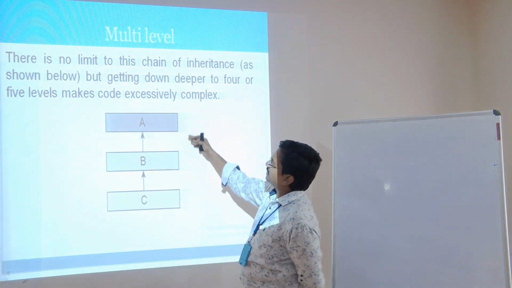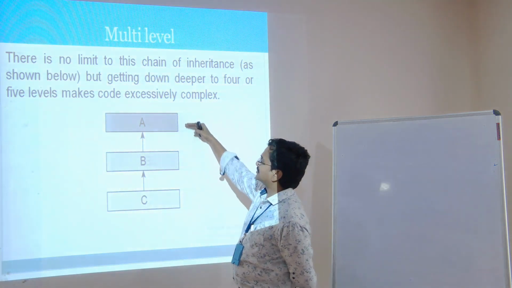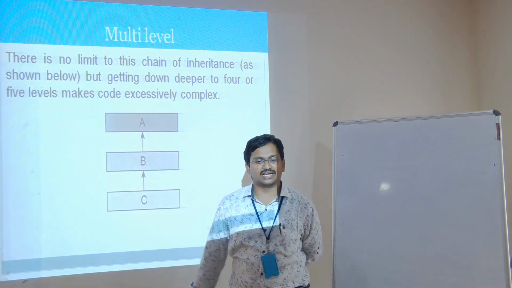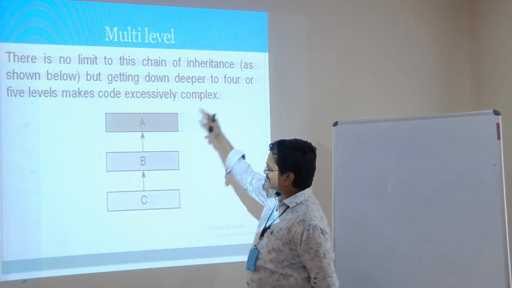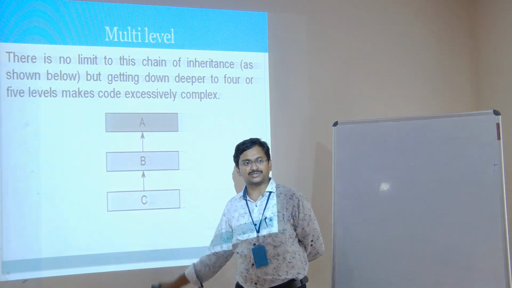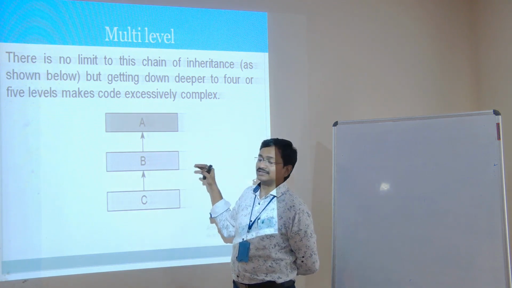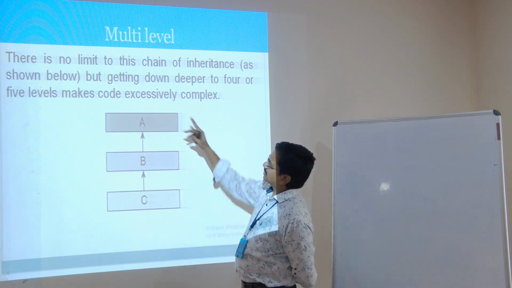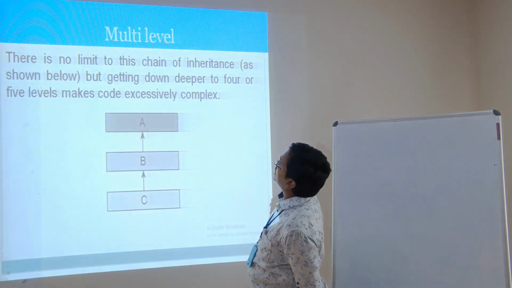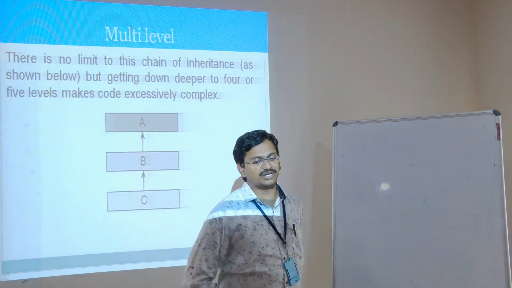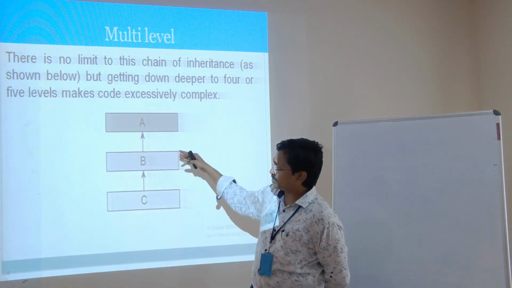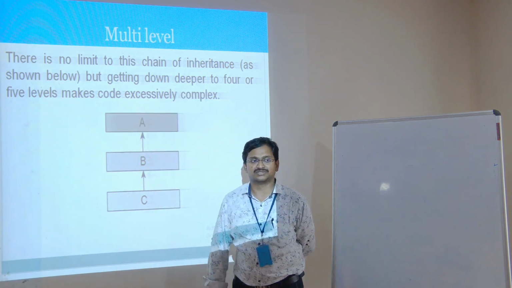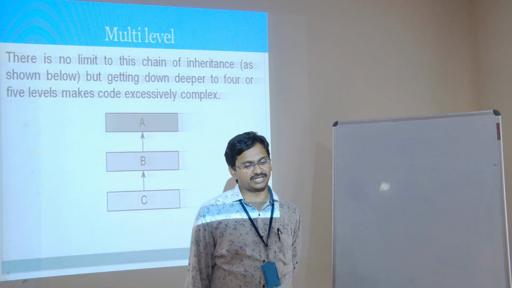So this is multi-level inheritance. There are different levels. Here there is only A, B, C. There are 26 alphabets, you can use 26 alphabets here: A, B, C, D, and so on up to Z. So there may be any number of subclasses, any number of levels here. That's why we can say clearly there is no limit to this kind of inheritance. There is no limit for multi-level. Any number of subclasses can inherit from any number of superclasses above. So this is what we call multi-level inheritance.